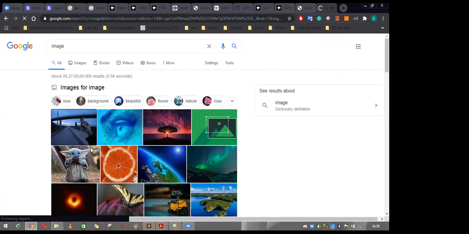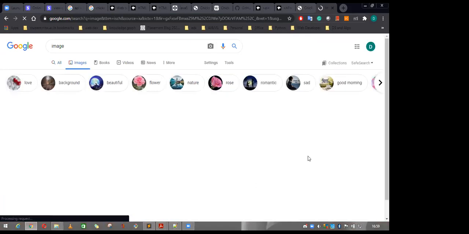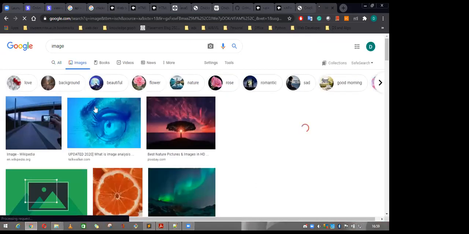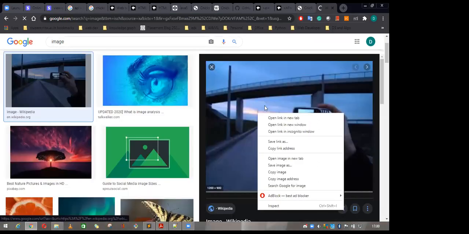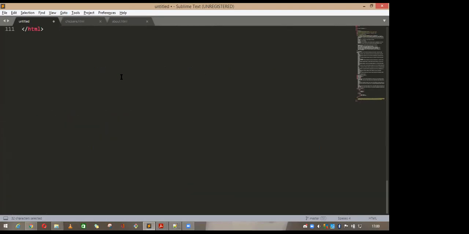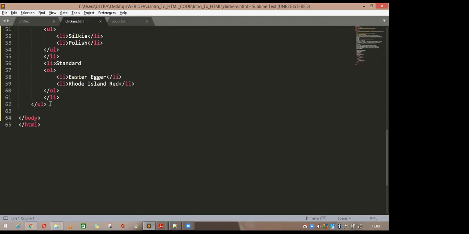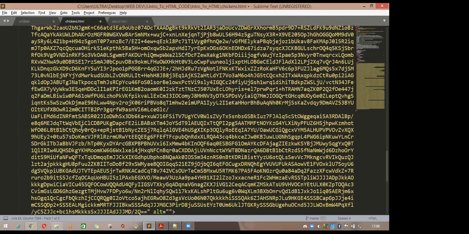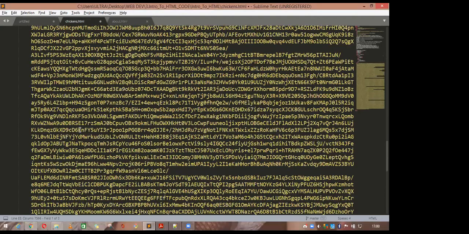What if I want this image in my HTML page? For that, you also have to take the address of this image. How can you do that? Right click and take the image address, so copy the image address. Go here. At the bottom, type img, hit tab and paste. Oh, it's a very long URL.